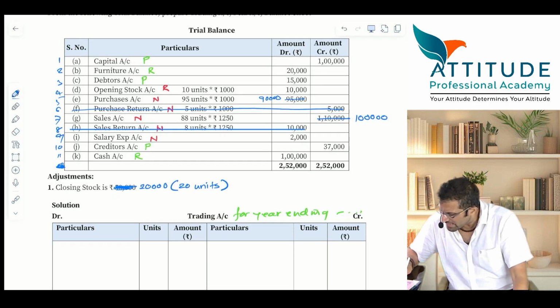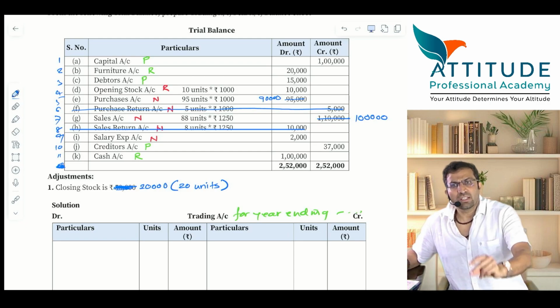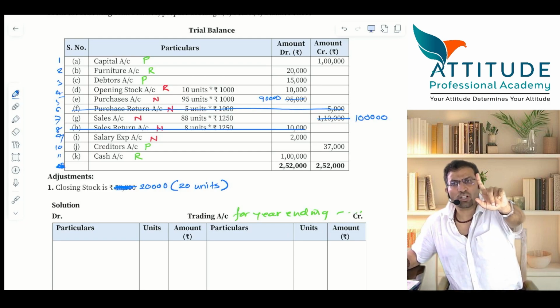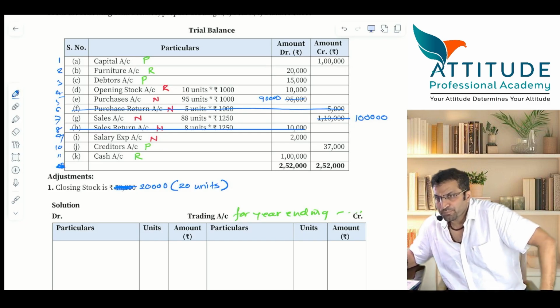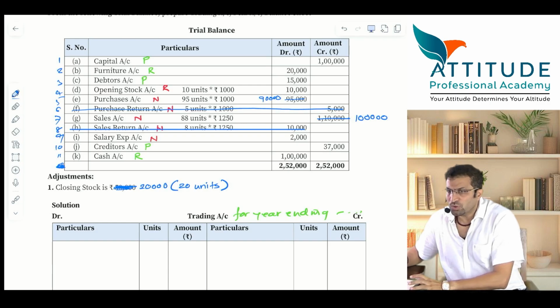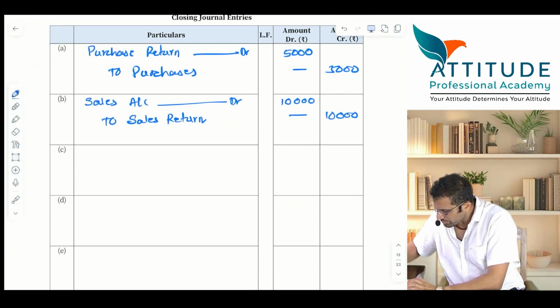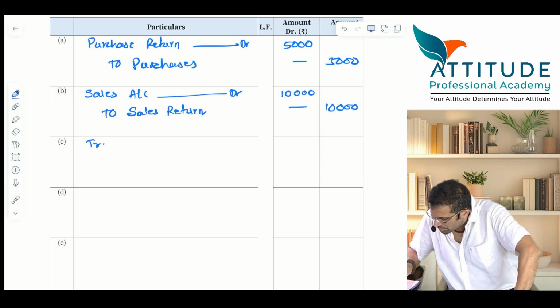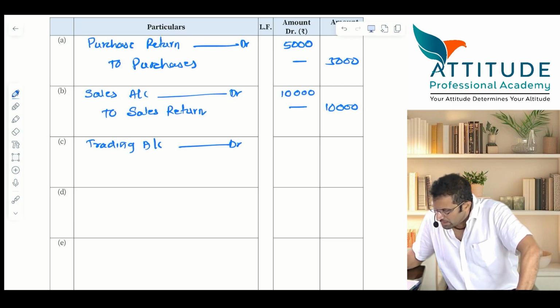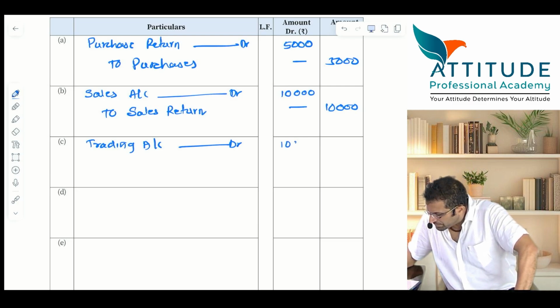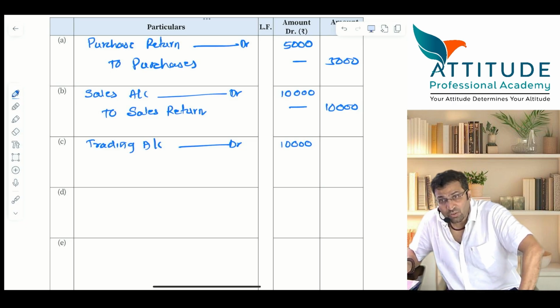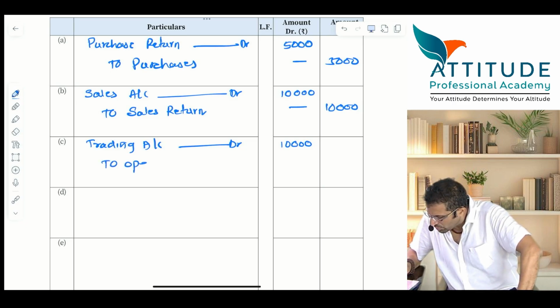Now you are left with sales account, purchase account, salary account and opening stock. Yes or no? Now start closing your opening stock. Opening stock should get closed. Entry: trading account debit to opening stock. Trading account debit 10,000, is it 10,000? Yes or no? To opening stock, 10,000. Excellent.